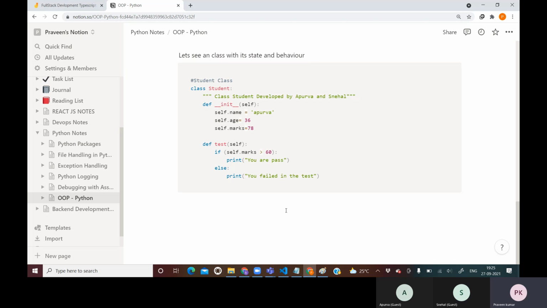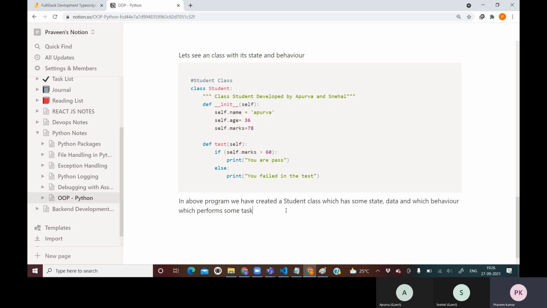Now your first question will be: in our program we have created a Student class which has some state or data, and behavior, which performs some task.